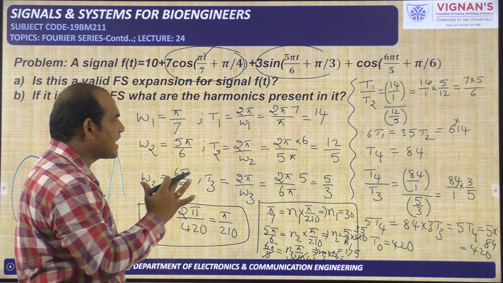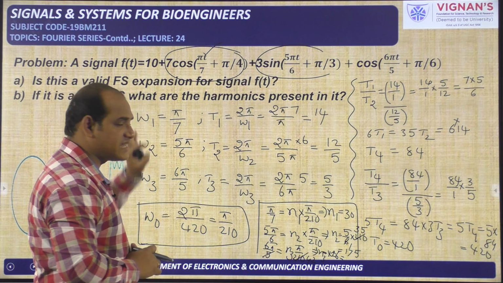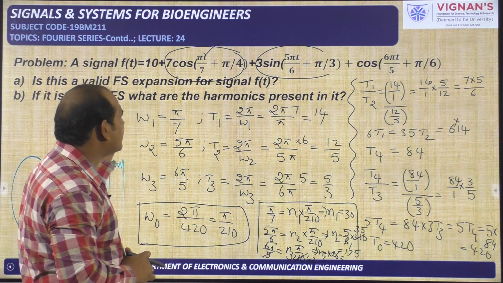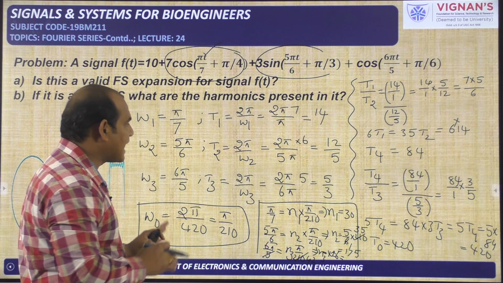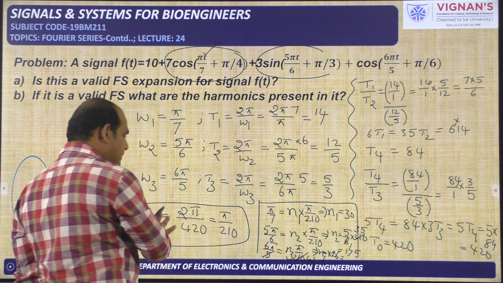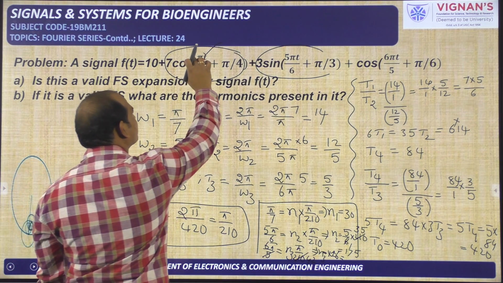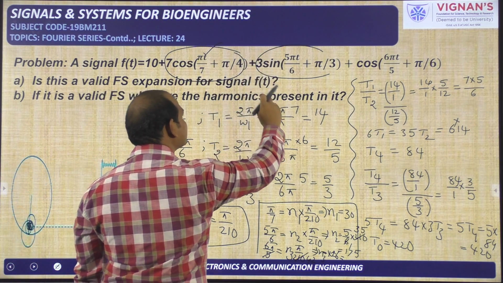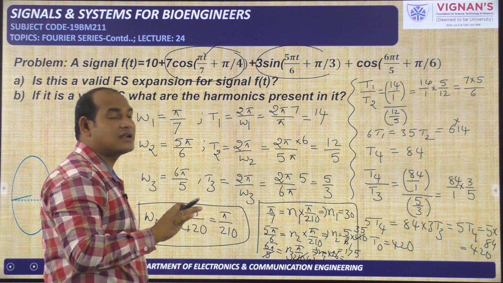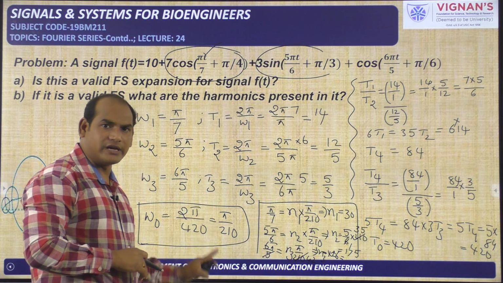Then finally I have concluded that the combination of these three terms, including this DC value of 10, the given signal is a periodic signal, and then I have identified the total time period or the total fundamental frequency. From this I have understood that these three frequencies pi by 7, 5 pi by 6 and 6 pi by 5 are integer multiples of this particular fundamental frequency pi by 210 only.